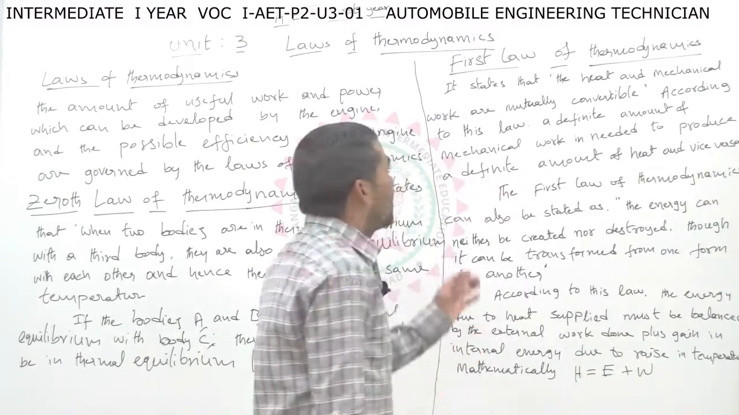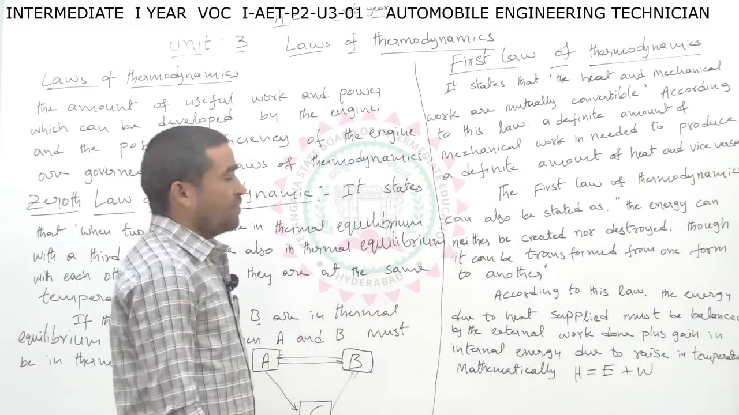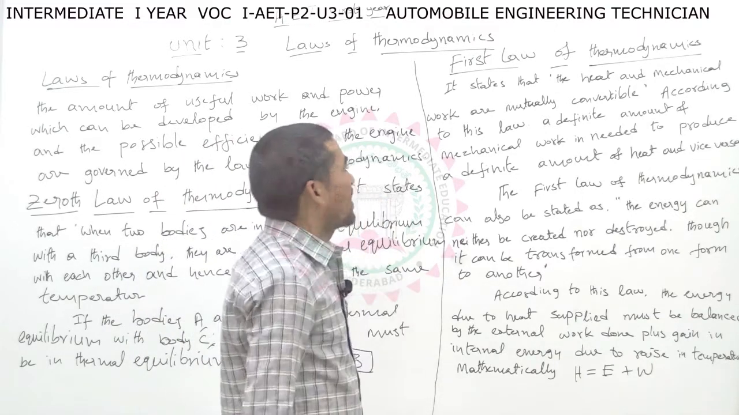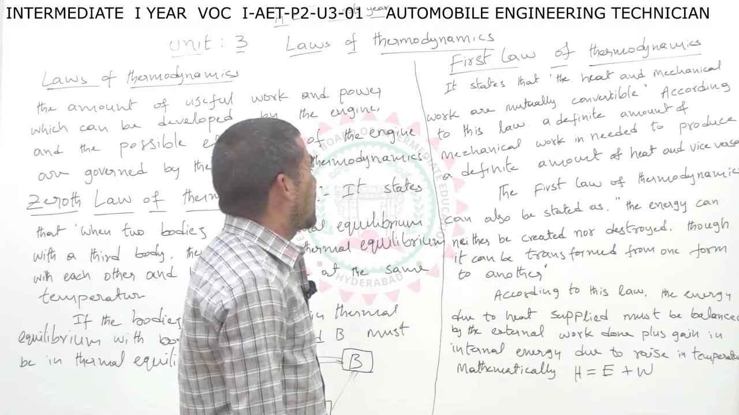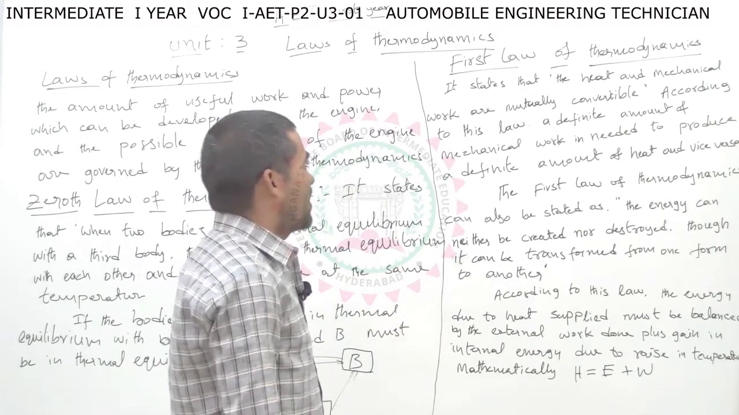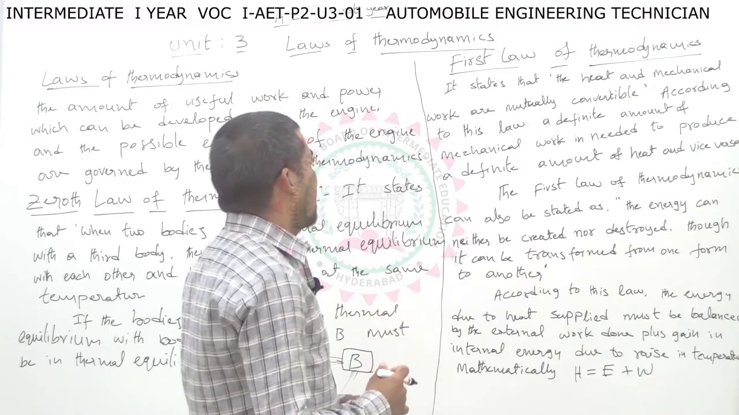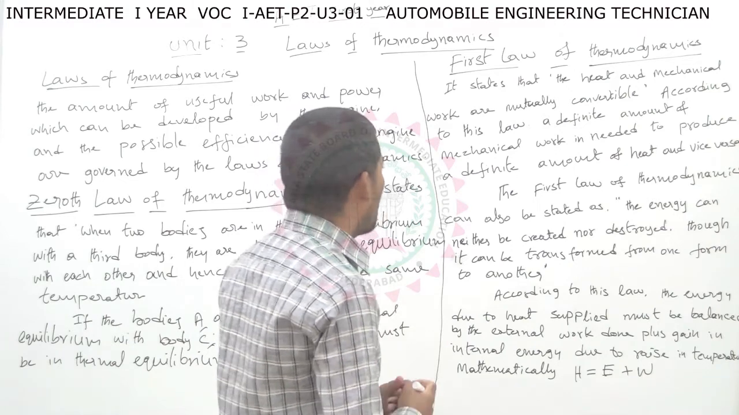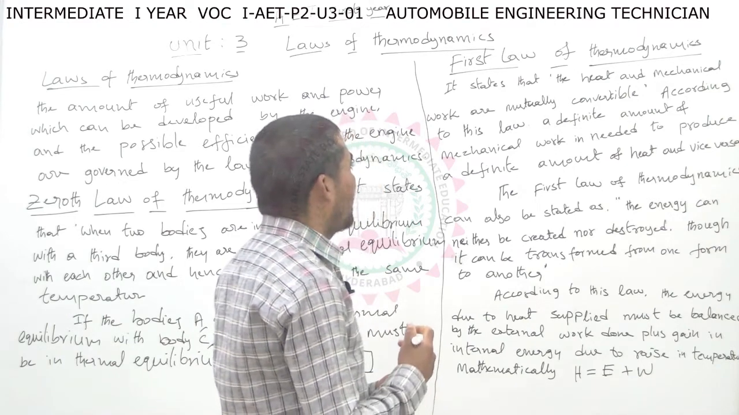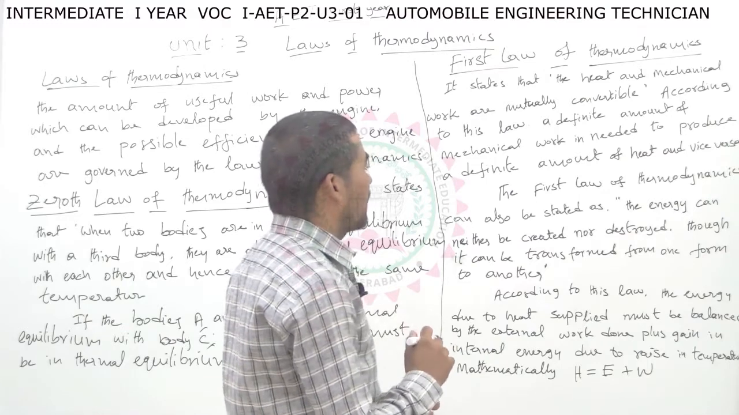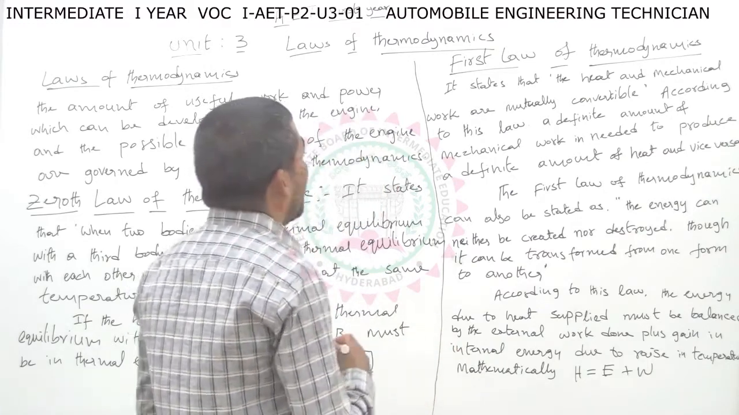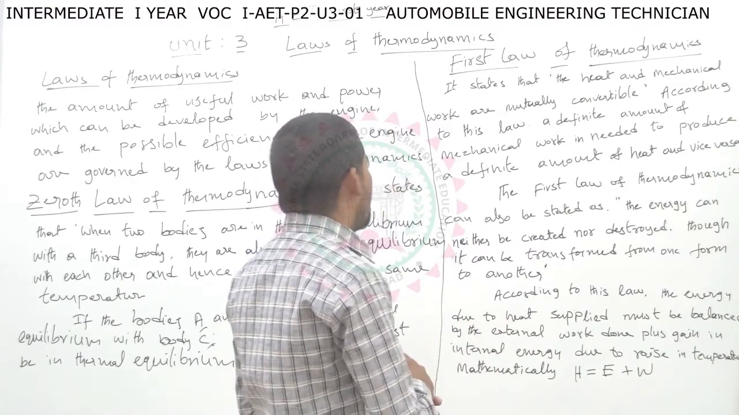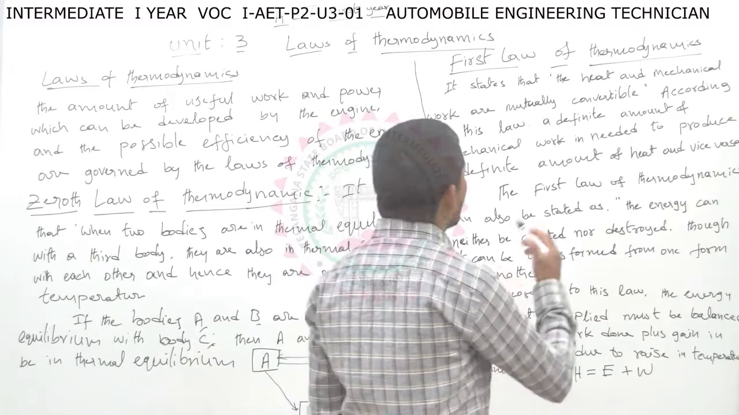Then, the first law of thermodynamics. The first law of thermodynamics states that heat and mechanical work are mutually convertible. According to this law, a definite amount of mechanical work is needed to produce a definite amount of heat and vice versa. That means heat energy is transferred into mechanical energy. So heat and mechanical energy are mutually convertible.